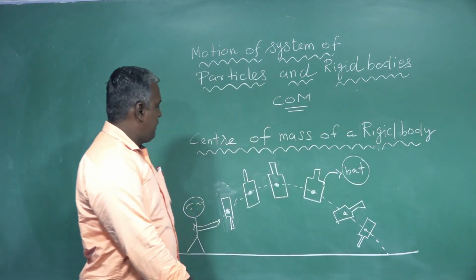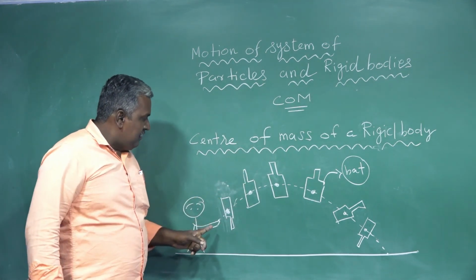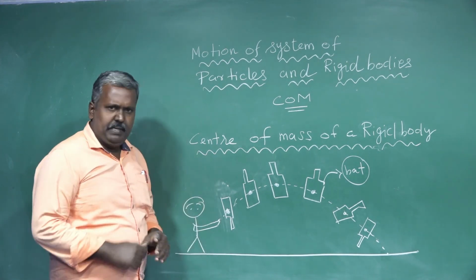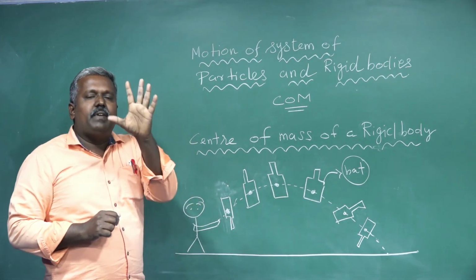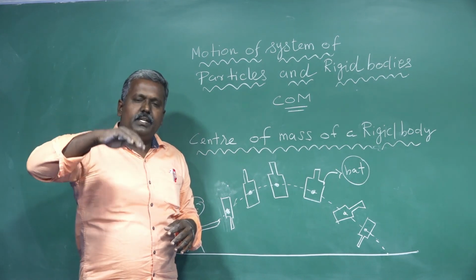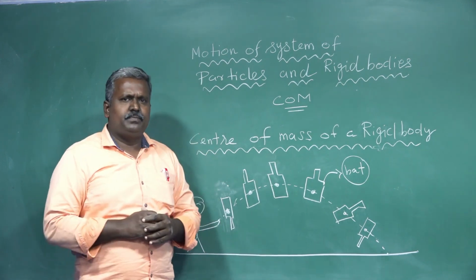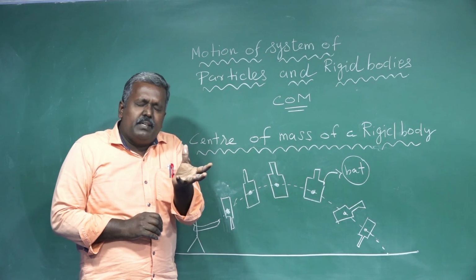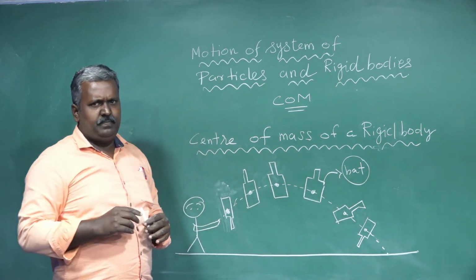Okay. Listen. Center of mass, rigid body. Just consider one rigid body, for example, a cricket bat. Keep in mind, when a rigid body moves, all the particles present in the rigid body need not take the same path, but different particles take different paths depending upon the type of motion.